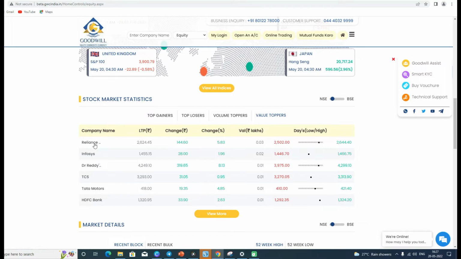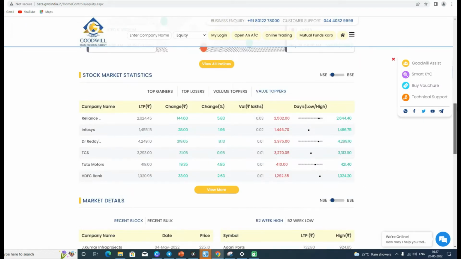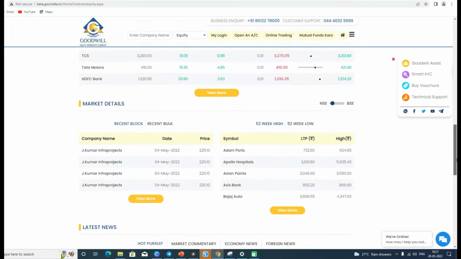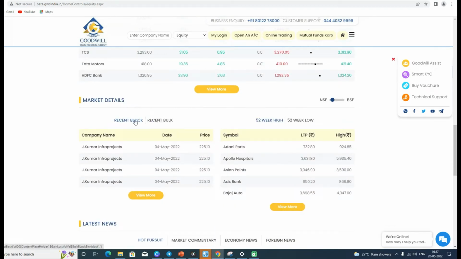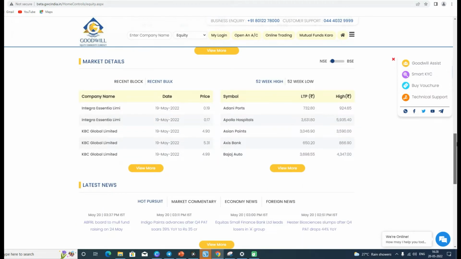Next we have value toppers, and the companies are as follows: Reliance, Infosys, Dr. Reddy's, TCS, Tata Motors and HDFC Bank, and these are basically values in amounts, in lakhs would be more appropriate to say. After the stock market statistics we can see the market details. On the left side we can see the recent block and recent bulk, while on the right side we can see the yearly high and yearly low of the following companies, and we have the last traded price and high price of the companies that I have already covered previously.